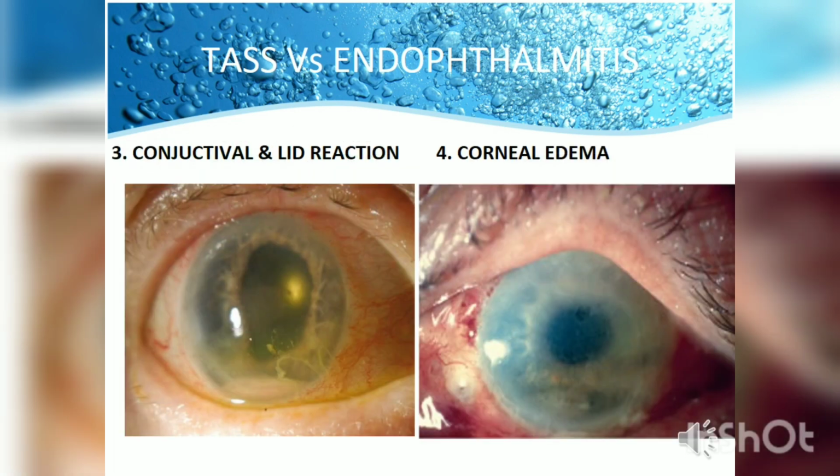Conjunctival and lid reaction will be there in case of endophthalmitis. Lid edema and intense conjunctival injection will be there, which may not be seen in case of TASS. And corneal edema, as I have already mentioned, is limbus to limbus in TASS, whereas it is not there in endophthalmitis.